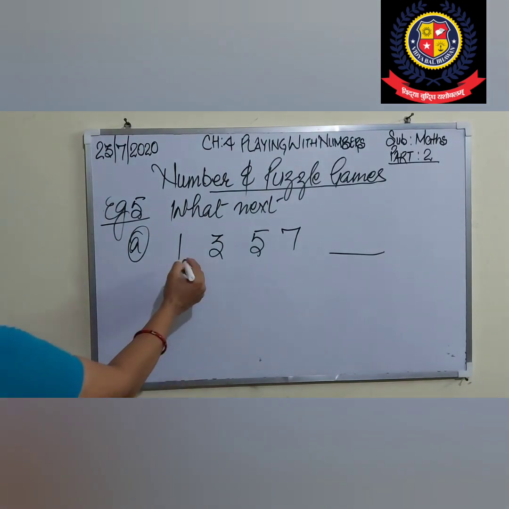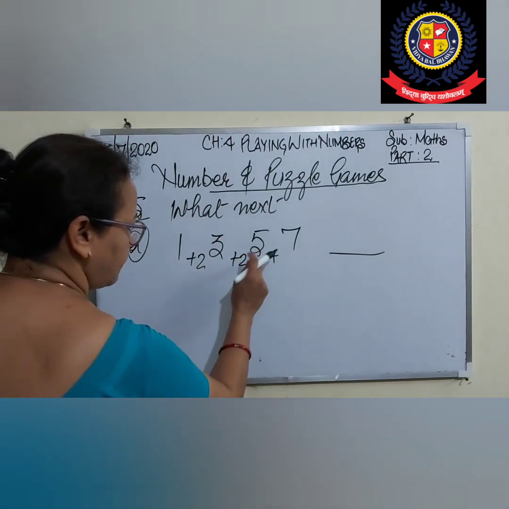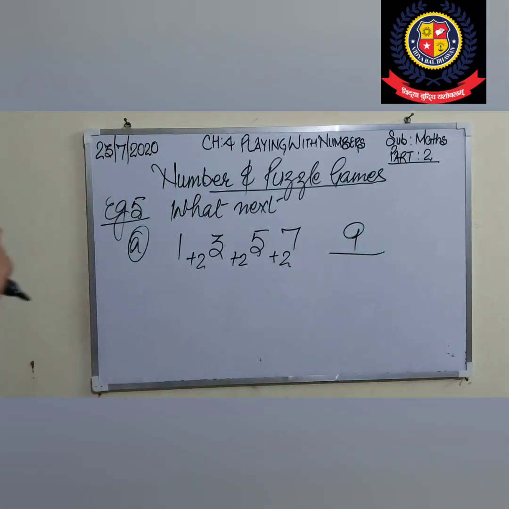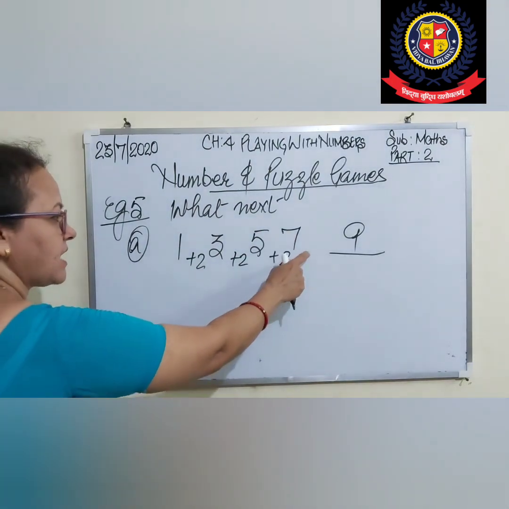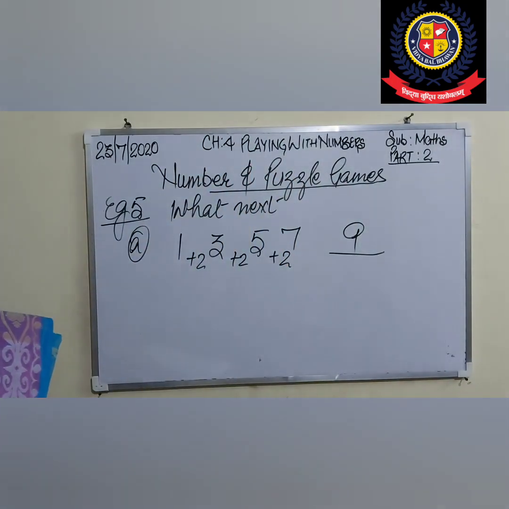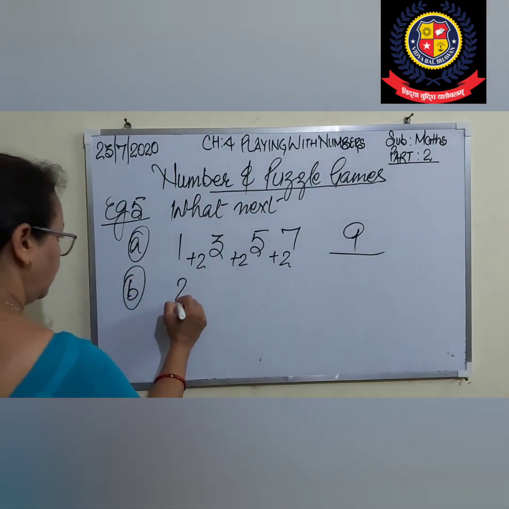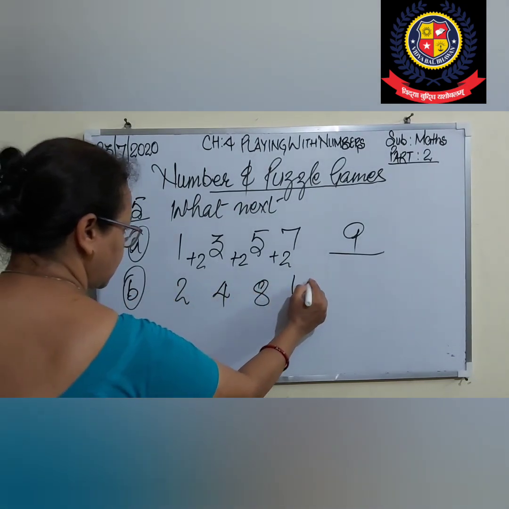So what is it? Plus 2, 3 plus 2 is 5, plus 2, plus 2 will be done. So what will we get? 9. Because in this, the pattern they are following, in which we are adding 2. 1 plus 2 is 3, 3 plus 2 is 5, 5 plus 2 is 7, and 7 plus 2 is 9, right?